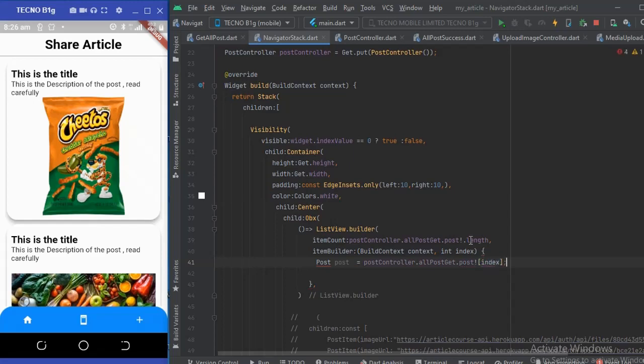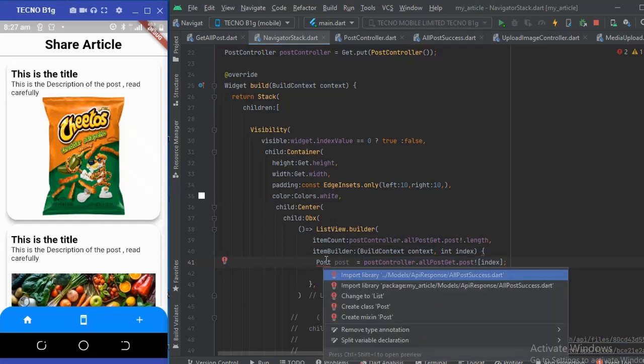So at this point we get the current post for each item in the list view. For each item in this list view, we have the current post at any particular index. To get the current index, or the current position, of each item in the list view, it will give us the post here.